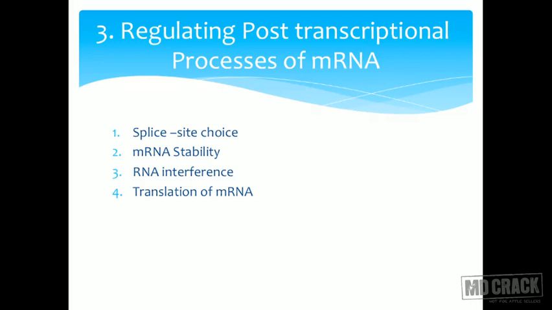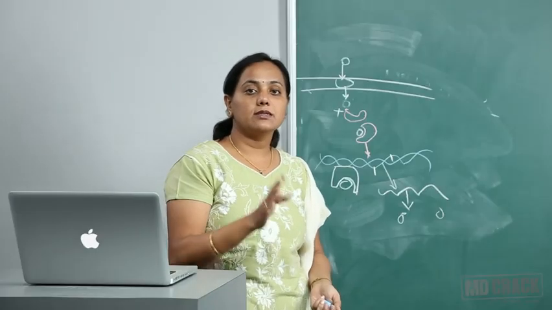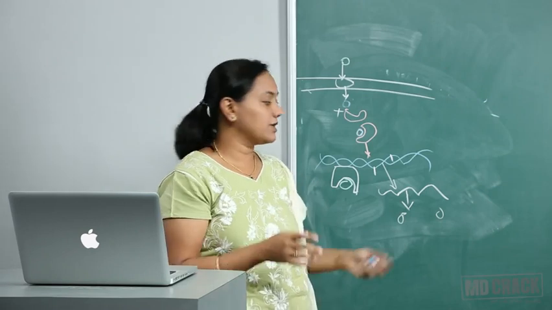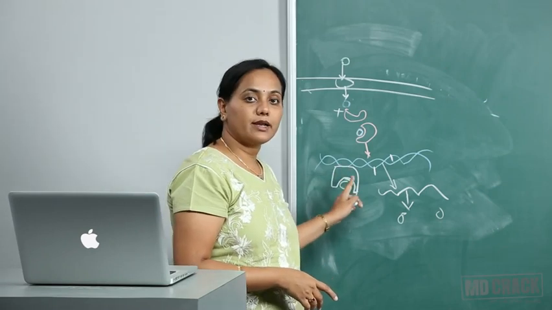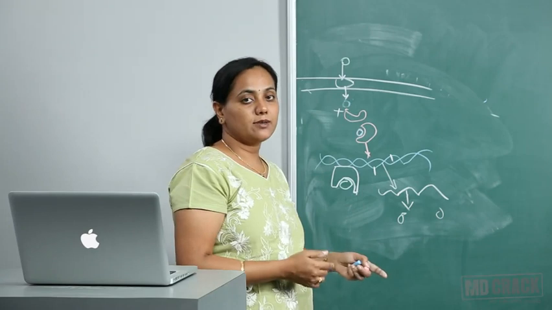So we saw how different hormones can bring about different regulation by acting at the cis level. Remember, cis usually means that the regulatory element is present on the same gene.